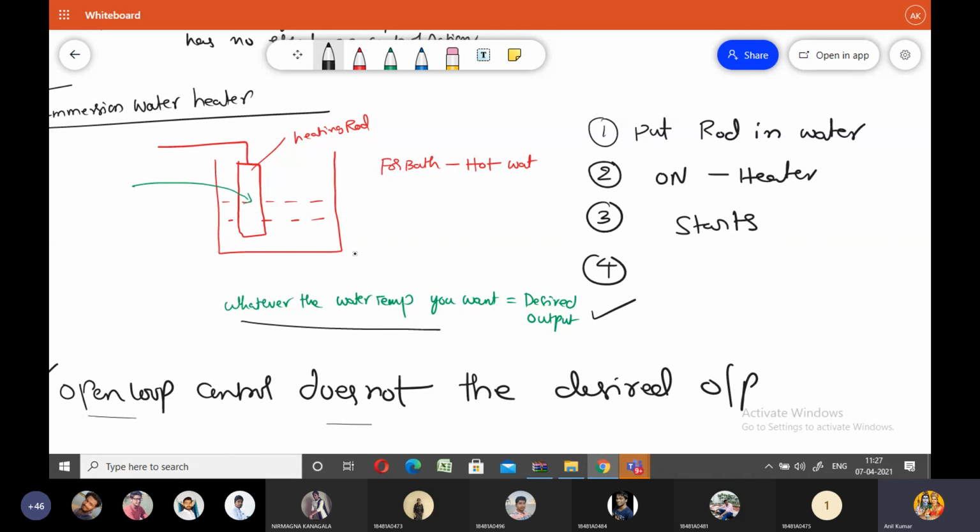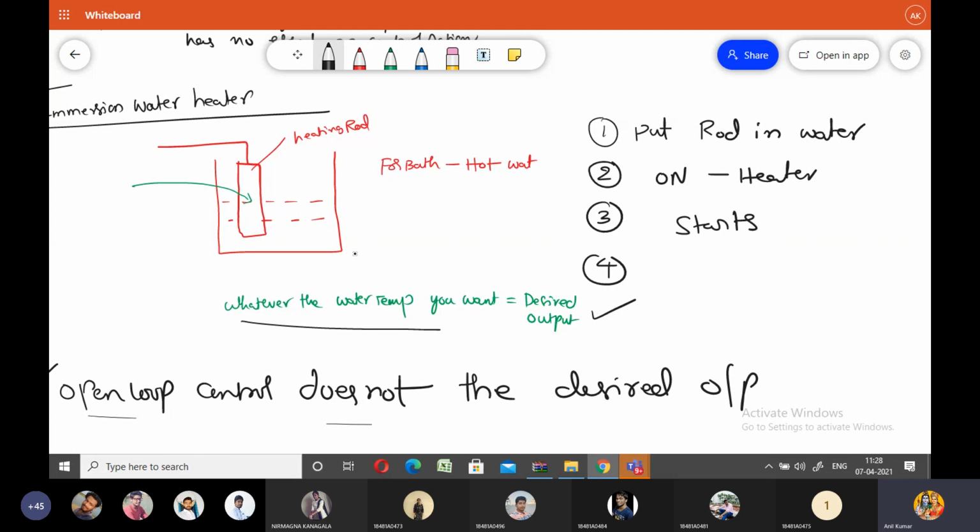The second point: the variations in the output in an open loop control system are not at all controlled automatically, they are controlled manually, because of the absence of feedback.